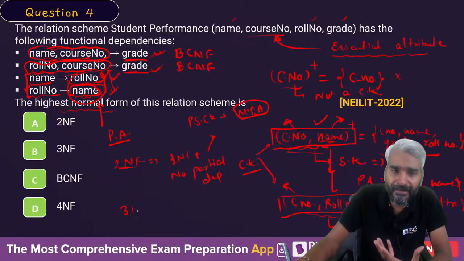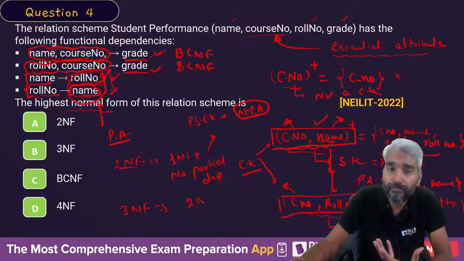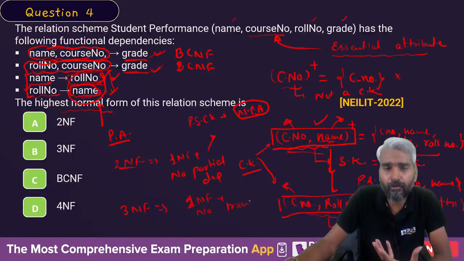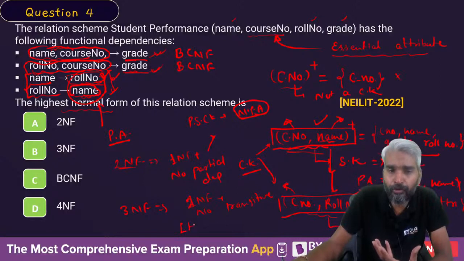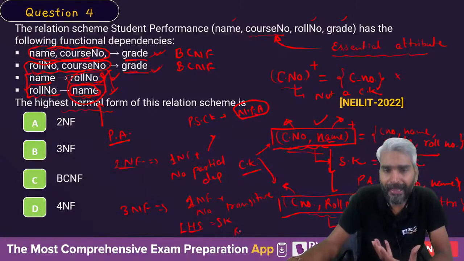Now check for 3NF. 3NF says 2NF plus no transitive dependency. What is the idea to define transitive dependency? For a dependency not to be transitive, either LHS should be a super key, or RHS should be a prime attribute.